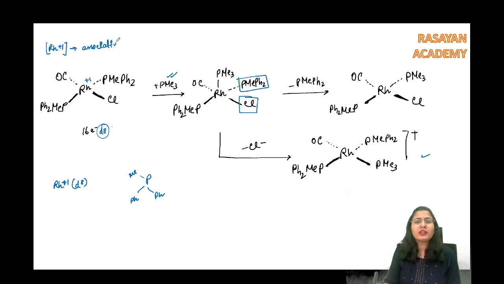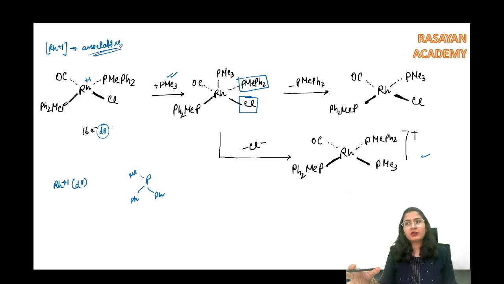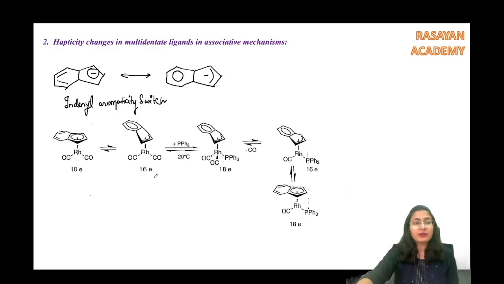So for most of the compounds it is associative only, just that when the phosphine size is very bulky, then we prefer to go with the dissociative pathway. For this one it is associative, just so that you know. Now we are going to move onwards and discuss another important point. This is a very important point, guys.